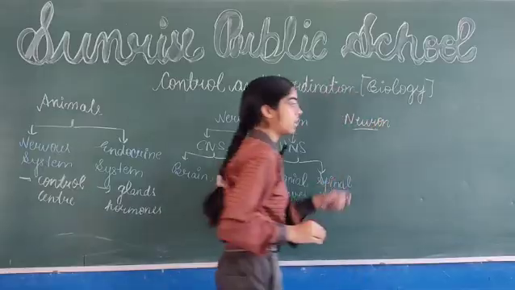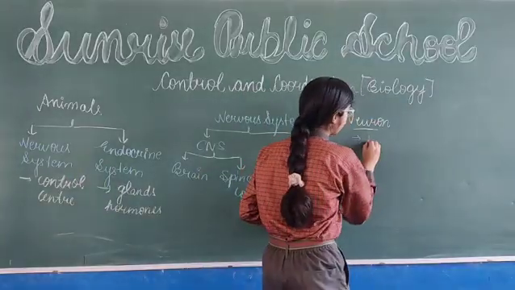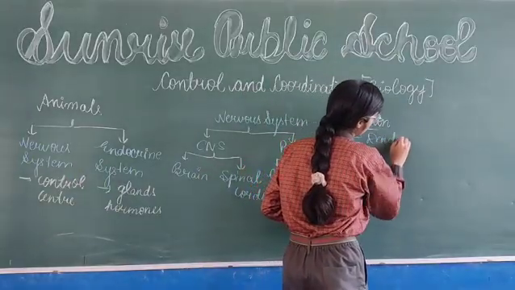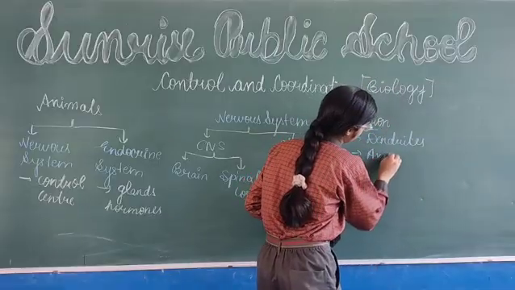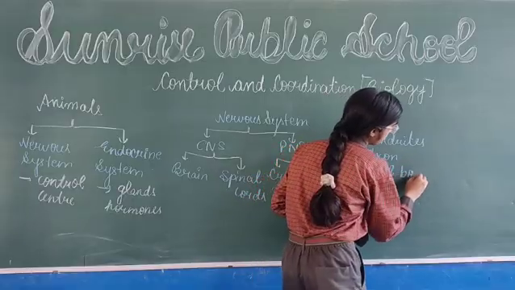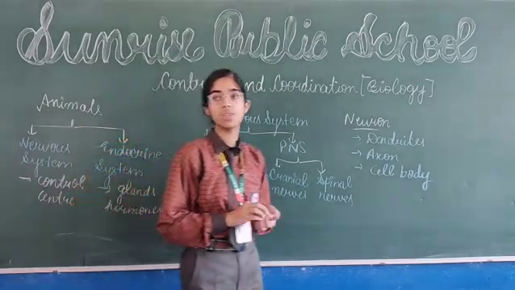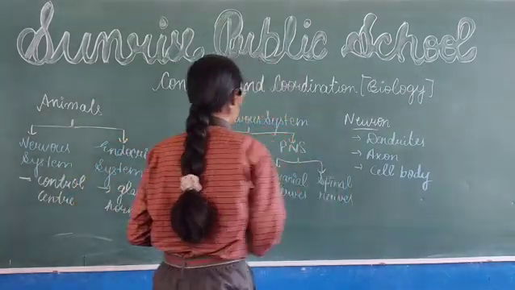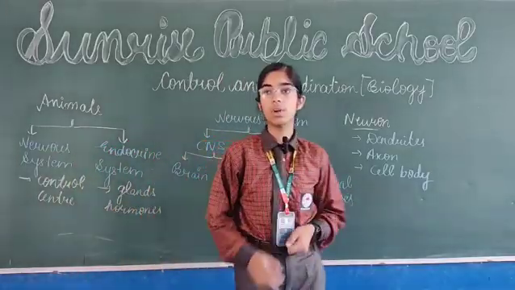Next, I would like to tell you about neuron. Neuron is the basic unit of the brain. It consists of dendrites, axon and cell body.